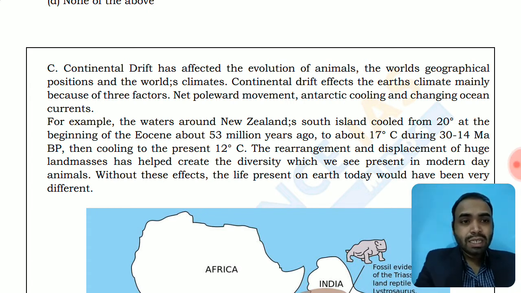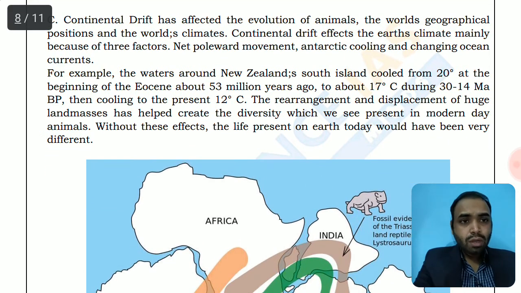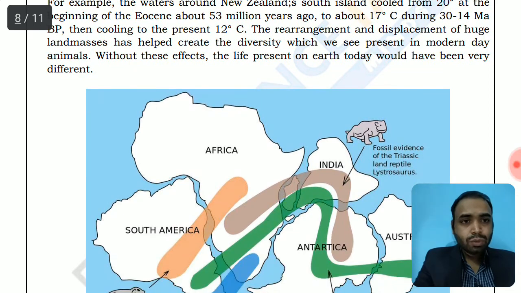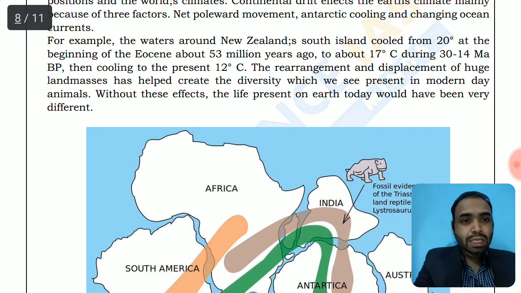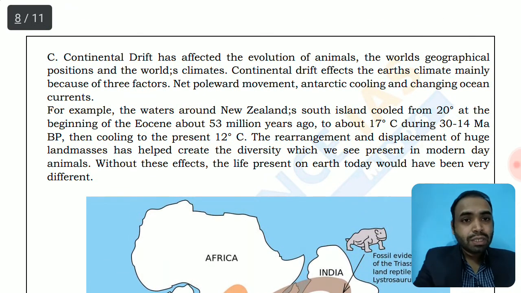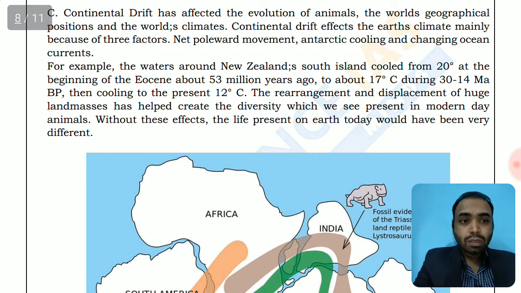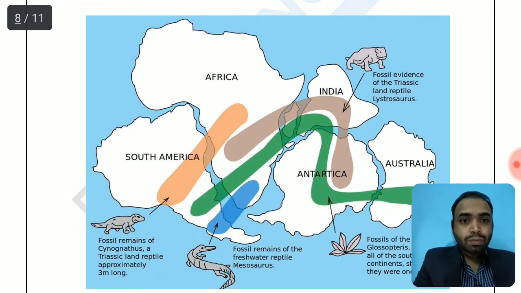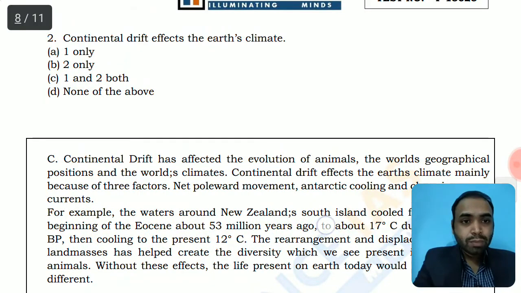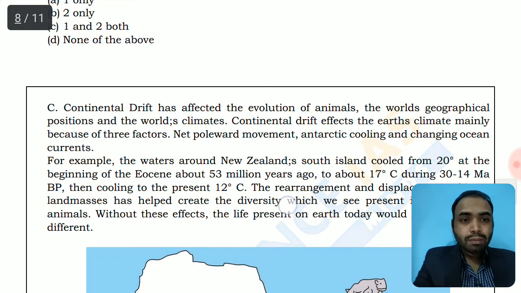then cooled to the present 12 degrees Celsius. The rearrangement and displacements of huge land masses have helped in creating the diversity which we see present in the modern day animals. Without these effects, the life present on the earth today would have been very different. So this movement created a diversity in the animal and plant species, and it created the changes in climate conditions, led polar movements, and the Antarctic cooling, and the changing brought in by the circulation of ocean currents. So this was one important concept where it has many implications for our further MCQs as well.